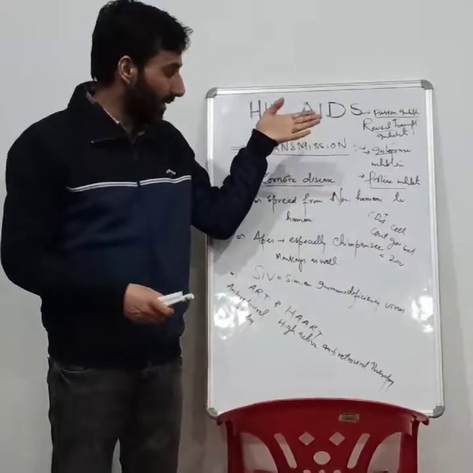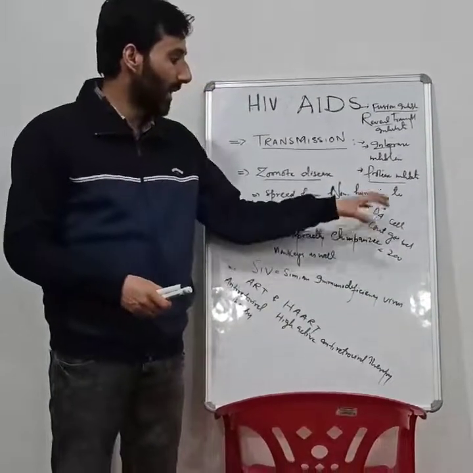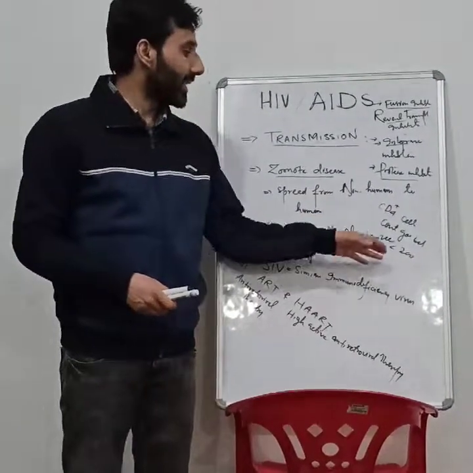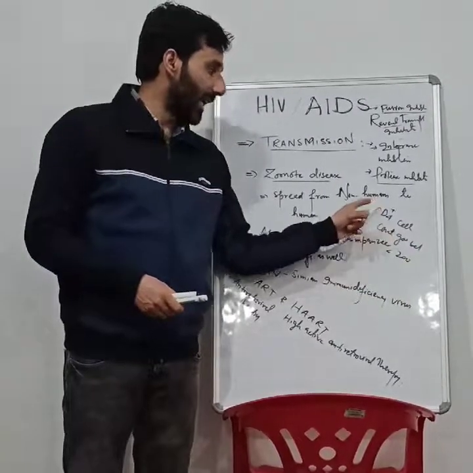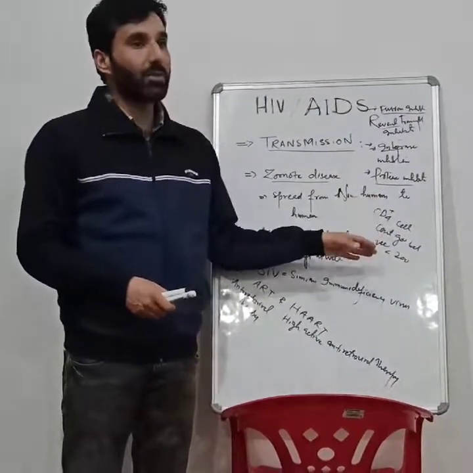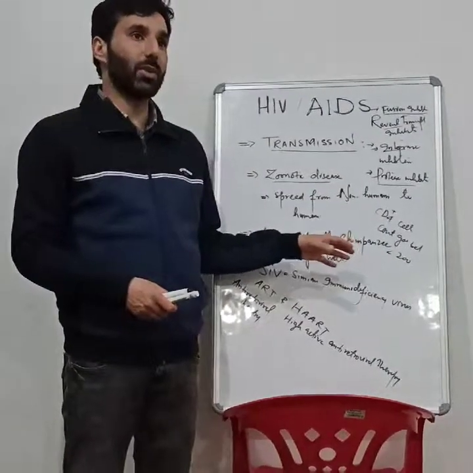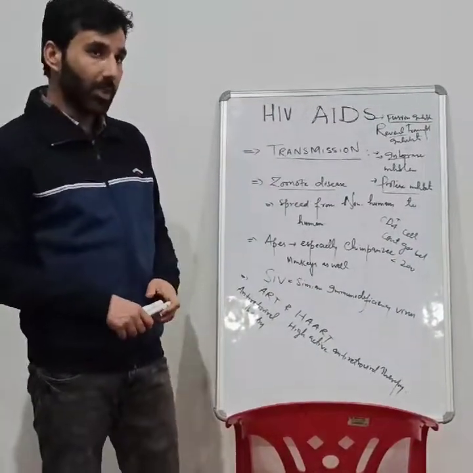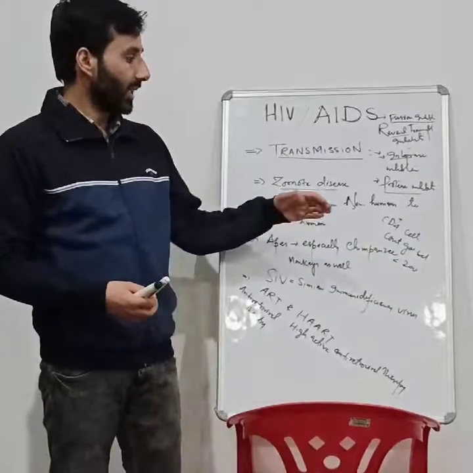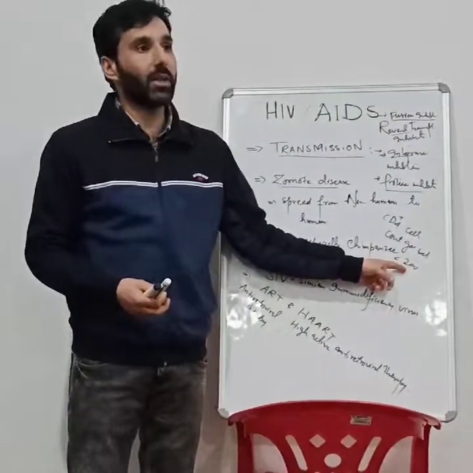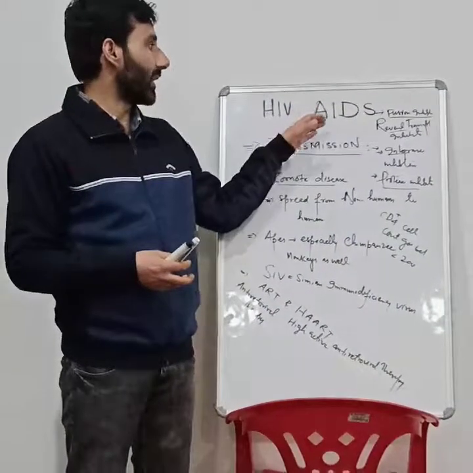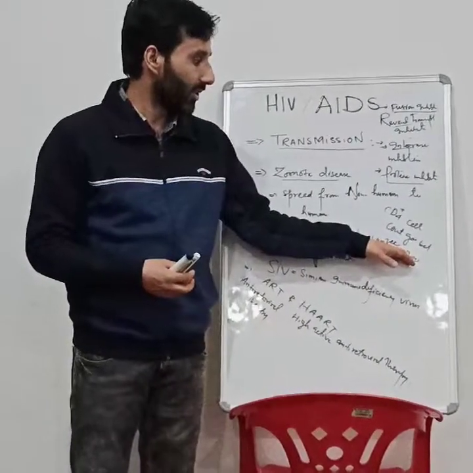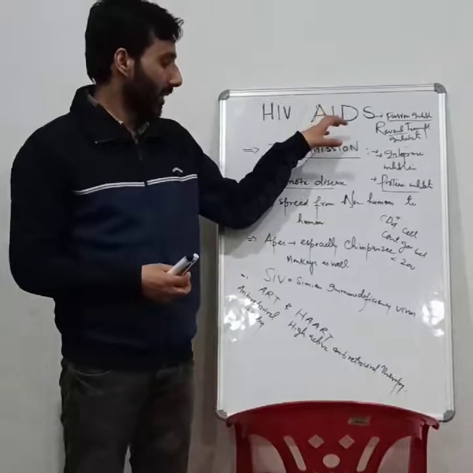So there is a low number of CD4 helper T cells, which are normally 500 to 1500, but they go below 200. When they are below 200, we can say the person has developed AIDS. But it takes a lot of time, 7, 8 or 10 years, to lead to such a critical, chronic condition, and then finally lead to AIDS.